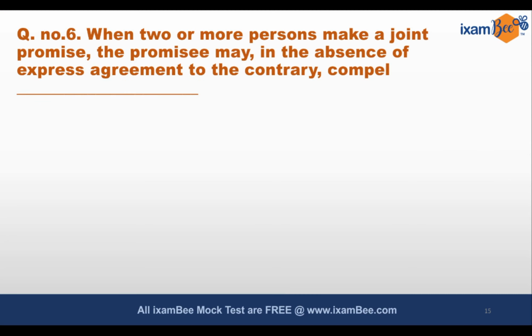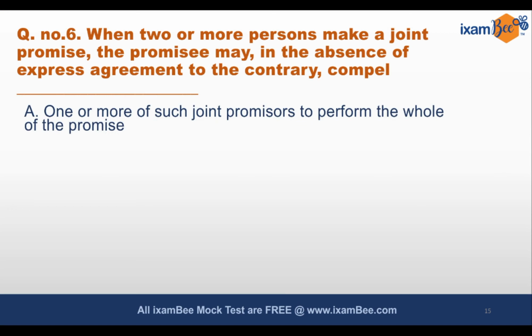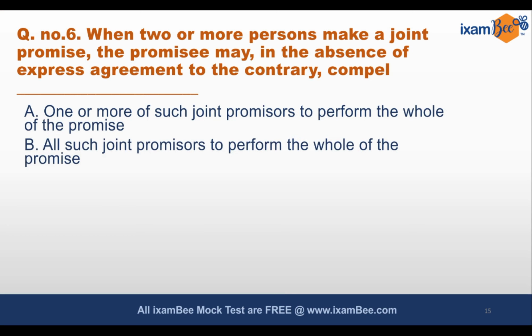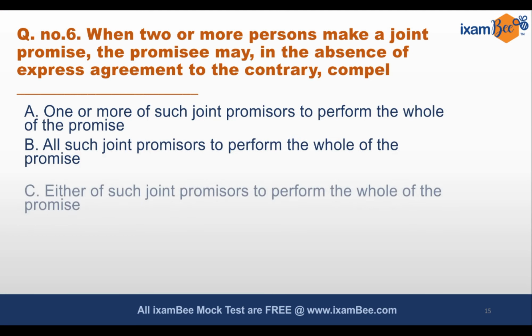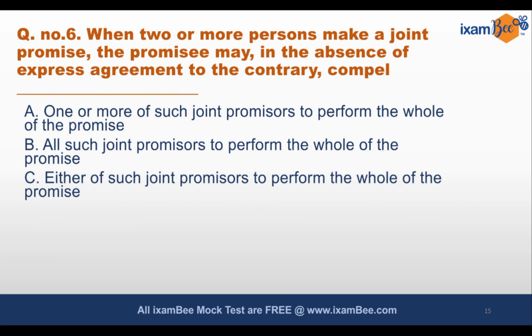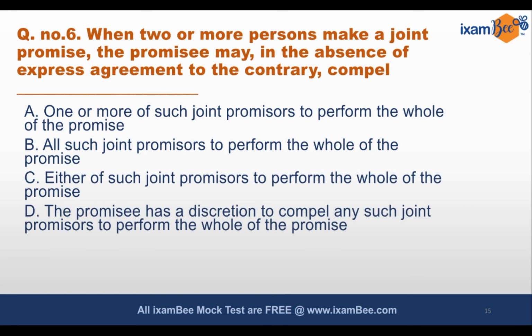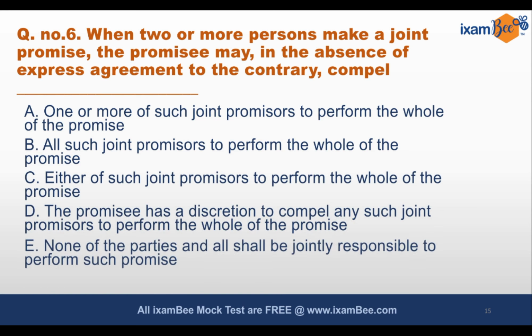Next question. When two or more persons make a joint promise, then the promisee may, in the absence of express agreement to the contrary, compel what? Compel one or more of such joint promisers to perform the whole of the promise, all such joint promisers to perform the whole of the promise, either of such joint promisers to perform the whole of the promise, the promisee has a discretion to compel any such joint promisers to perform the whole of the promise, or none of the parties, and all shall be jointly responsible to perform such a promise.